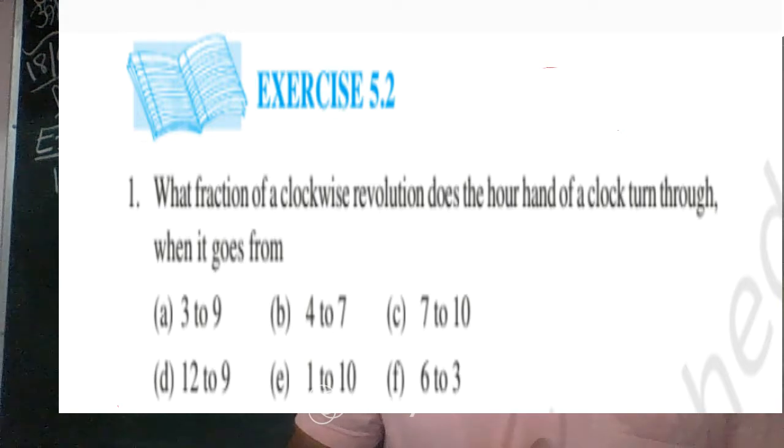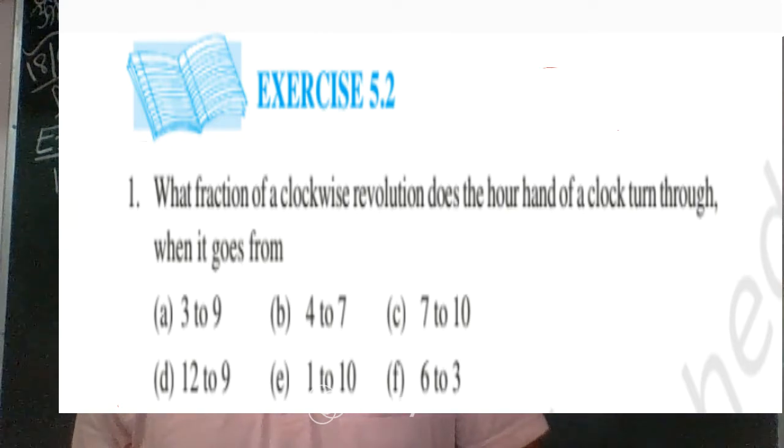And you know, in one revolution the hour hand of the clock moves 12 hours. Here the hour hand moves from 3 to 9. So how many hours does the hour hand move?